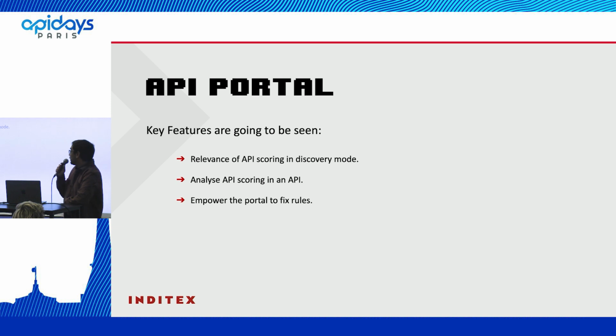And finally, we are going to show you a new thing that we have implemented recently: how we can empower the API portal whenever we, as an API team, want to define a rule and the rule needs to be fixed quickly. In that case, it's a new attribute that you are going to see in a few minutes.